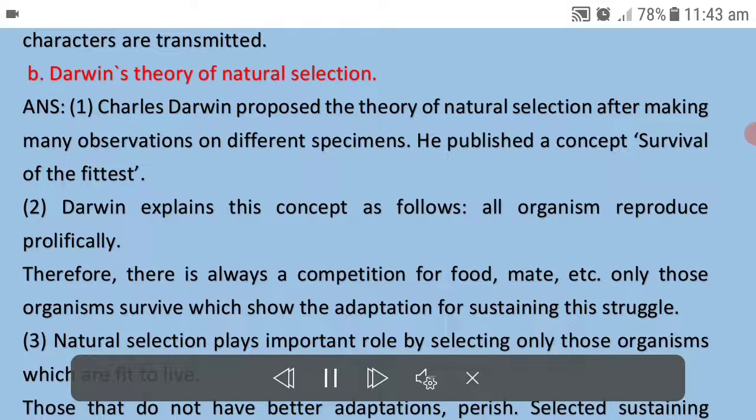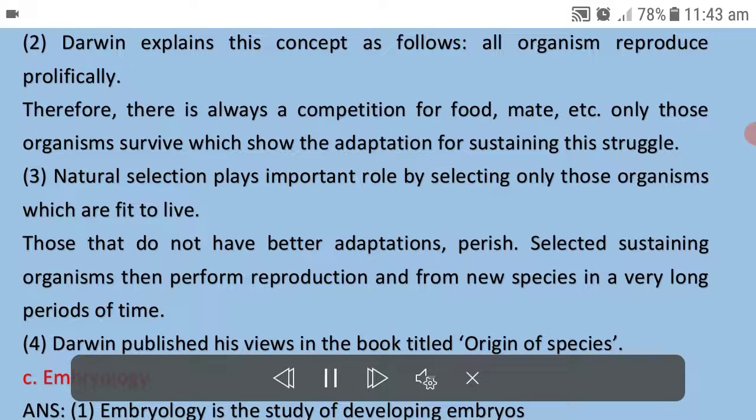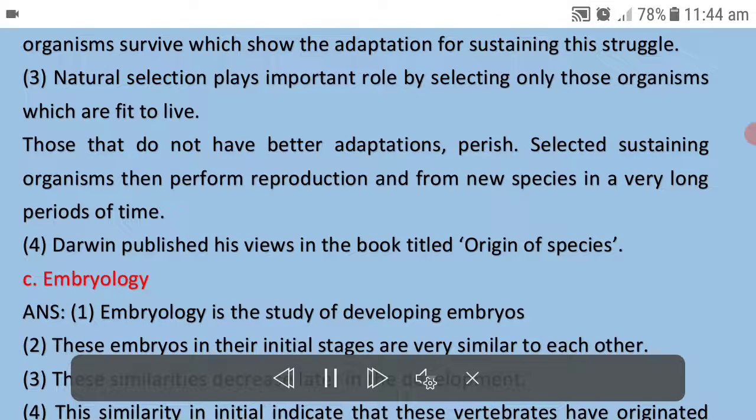ANS. 1. Charles Darwin proposed the theory of natural selection after making many observations on different specimens. He published a concept, survival of the fittest. 2. Darwin explains this concept as follows: all organisms reproduce prolifically. Therefore, there is always a competition for food, mate, etc. Only those organisms survive which show the adaptation for sustaining this struggle. 3. Natural selection plays important role by selecting only those organisms which are fit to live. Those that do not have better adaptations, perish. Selected surviving organisms then reproduce and form new species in a very long period of time.